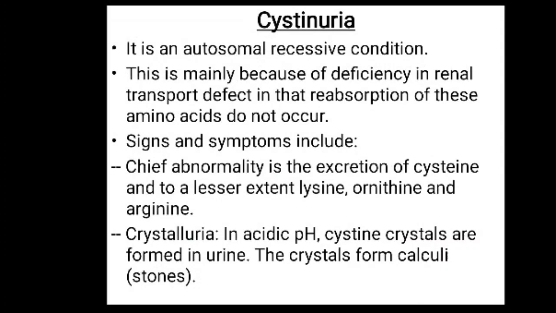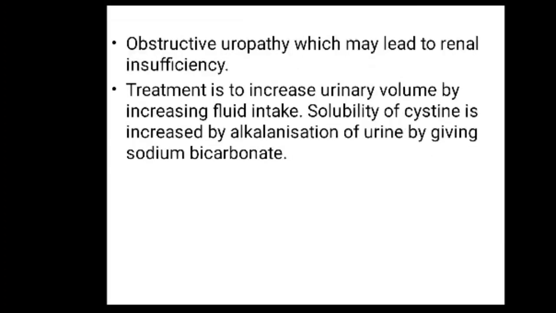So what happens is the formation of crystalluria. In acidic pH, the cystine crystals are formed in the urine. The stones form in the urine, and these form calculi. The obstructive uropathy may lead to renal insufficiency. Treatment is to increase urinary volume by increasing the fluid intake, and the solubility of cystine is increased by alkalinization of the urine by giving sodium bicarbonate.